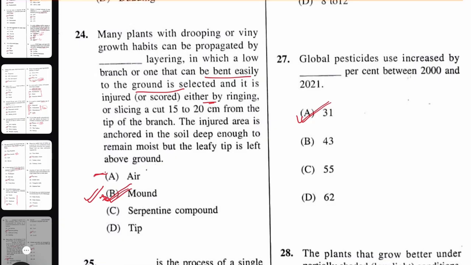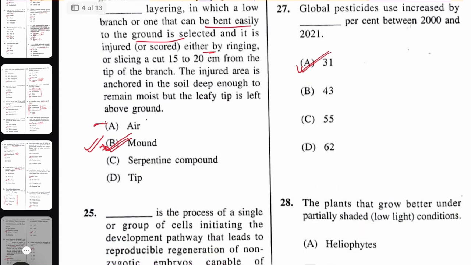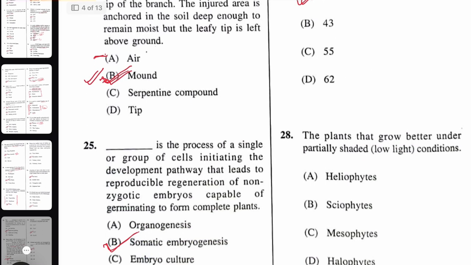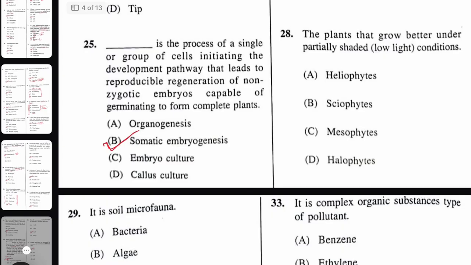These types of questions are expected. But how much the pesticide consumption has increased, this type of question is not expected actually in the competitive exams. These are good from a research point of view, but okay, it's okay.